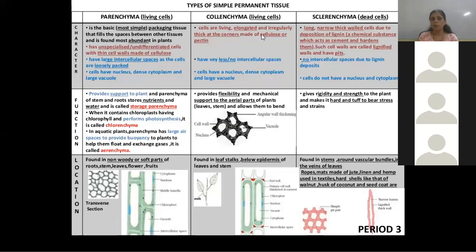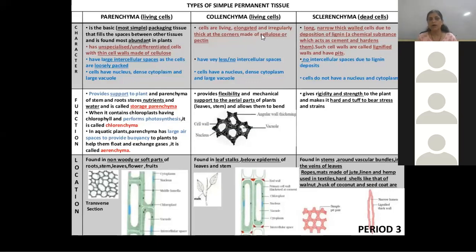When chlorophyll is present, it performs photosynthesis; that is called chlorenchyma. And in aquatic plants, parenchyma has large air space, which helps the plant to float and exchange gases; that is called aerenchyma.